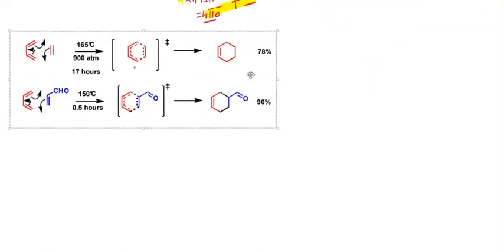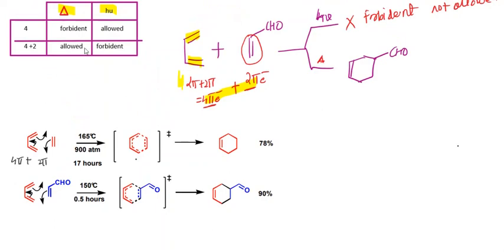Again, you can see this is 2 plus 2, that is 4. This is 2 plus 2, that is 4 pi, plus this is nothing but the 2 pi electron. So it is a 4 pi plus 2 pi electron system. So it should be thermally allowed. So here temperature is there. That's why temperature is there. That means it is thermally allowed.